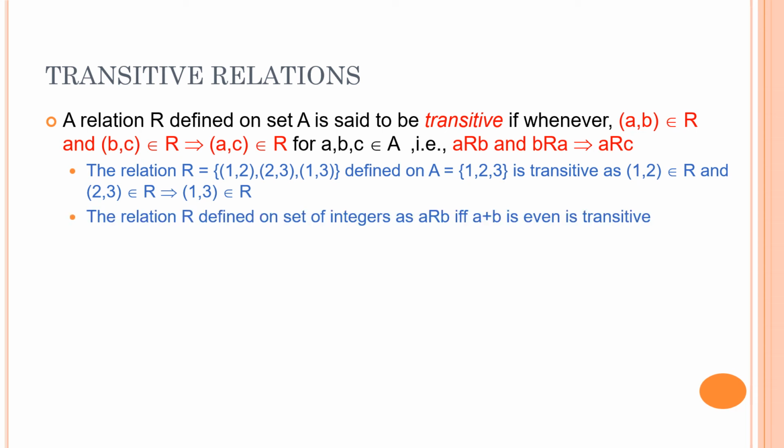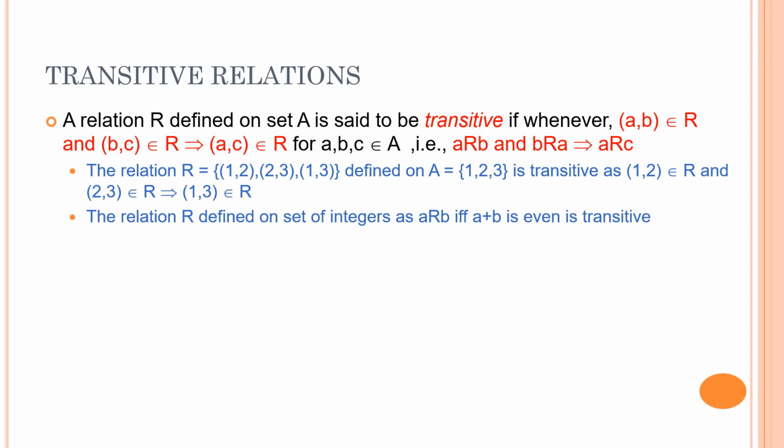The relation R defined on the set of integers as a is related to b if and only if a plus b is even is transitive. Let's think over it. Let's say there are two numbers a and b and their sum is even. Now there are two possibilities: either the numbers are both even or both odd.